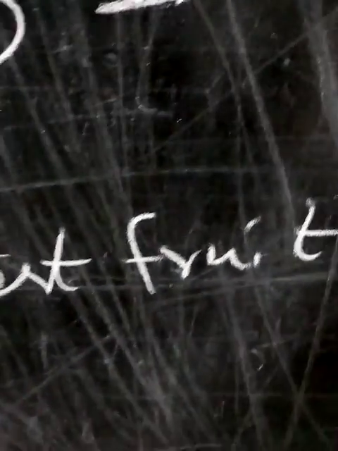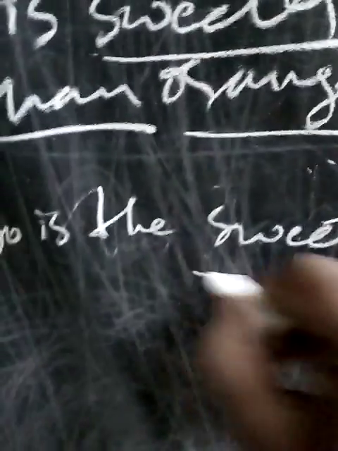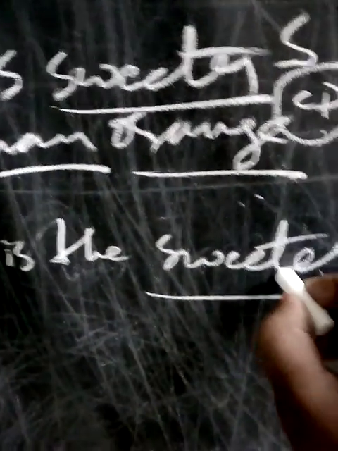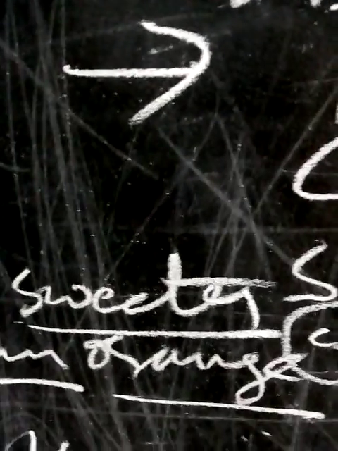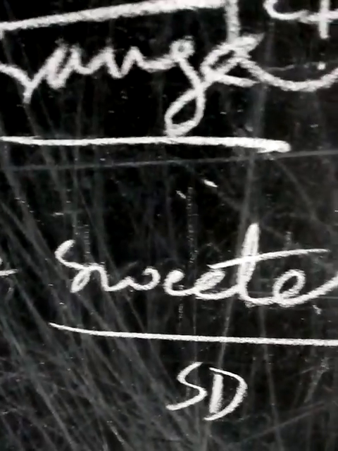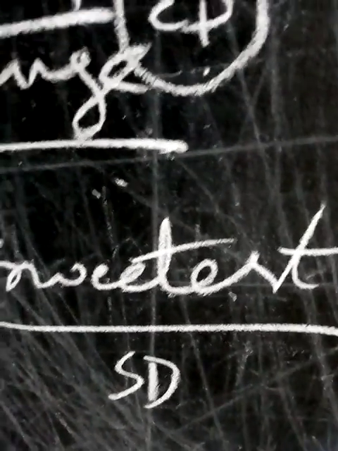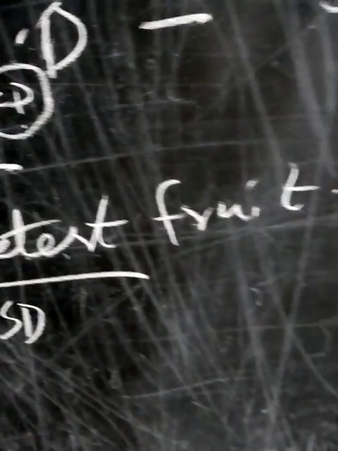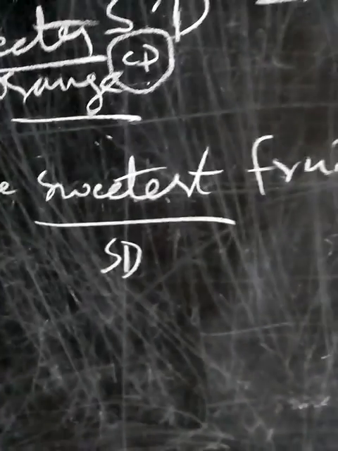This is superlative degree. Why, sir? Here the given degree is superlative degree. First, positive degree is sweet. If you add er, it becomes sweeter. If you add est to that sweet, it becomes superlative degree. So mango is the sweetest fruit. Here the comparison is more than two.